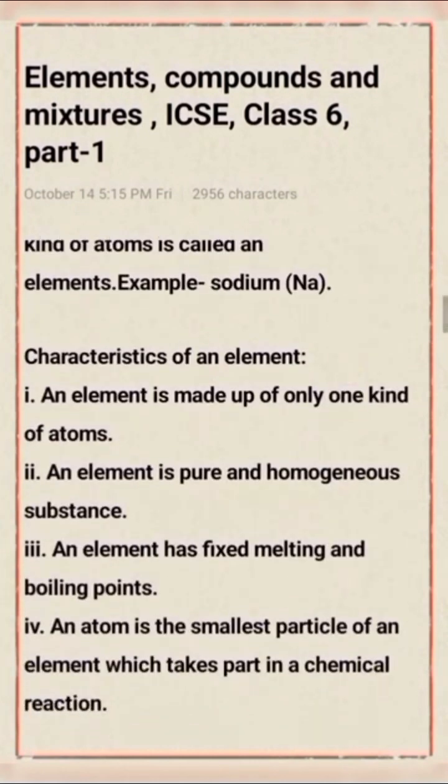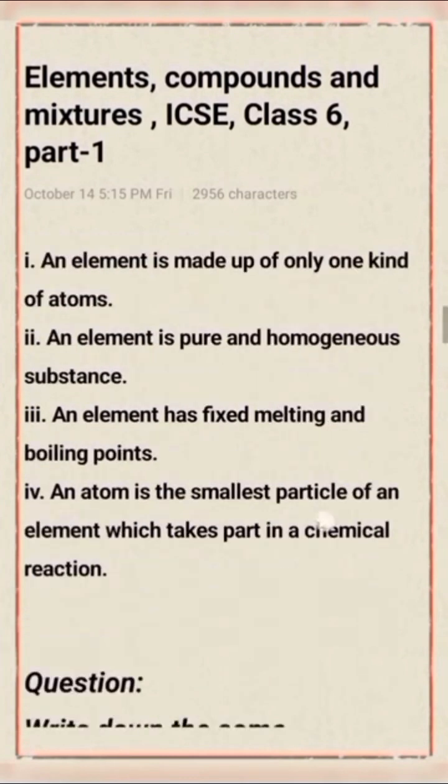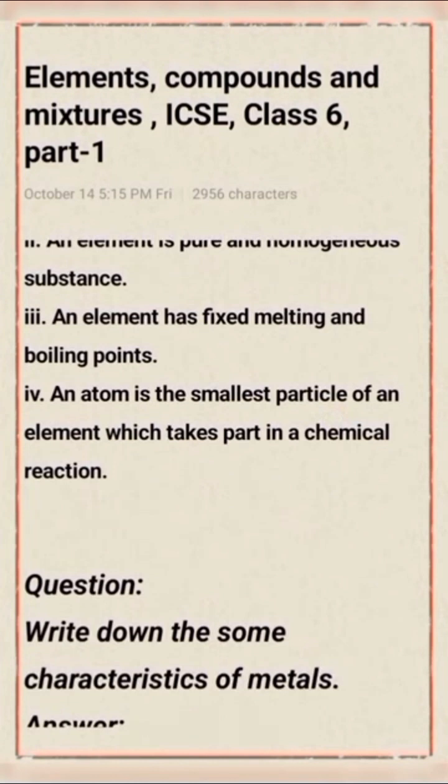Point number 1, an element is made up of only one kind of atom. Point number 2, an element is a pure and homogeneous substance. Point number 3, an element has a fixed melting and boiling point. Point number 4, an atom is the smallest particle of an element which takes part in a chemical reaction.